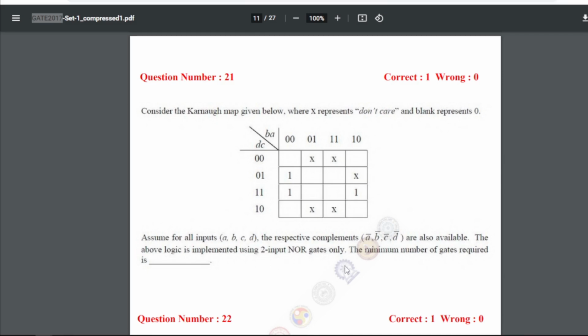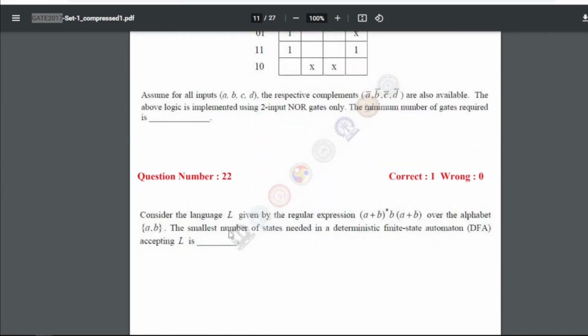So the maximum number of gates required is, now if we solve this, we will get 21 as 1.0. So here we have these as the 1s, and as these are don't care, if we make two input NOR gate only, you will get the answer as 1.0.